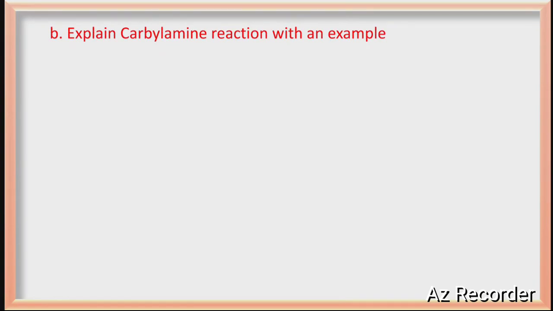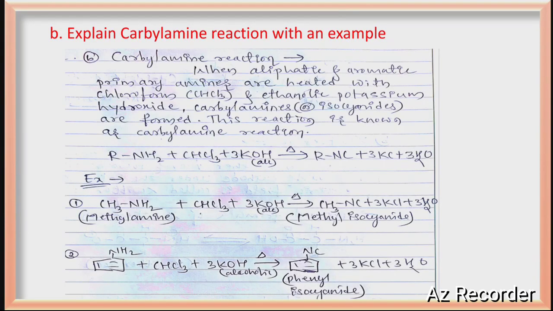Carbylamine reaction. Take primary amines or aromatic amines and treat them with chloroform and potassium hydroxide, and you will get RNC, an alkyl isocyanide. That itself is called the carbylamine reaction. I've written it with 2 examples, so carefully observe there. This is also an important reaction. If you want it in detail, just comment below and I will try to make a video.